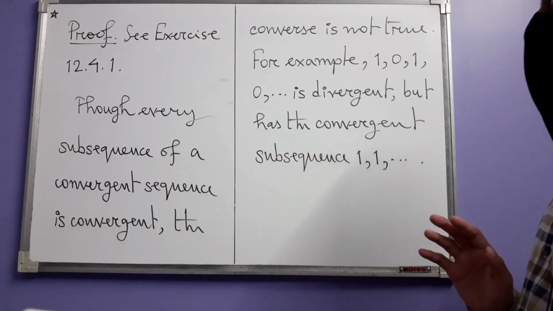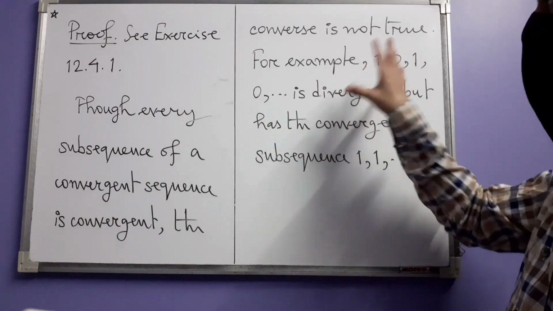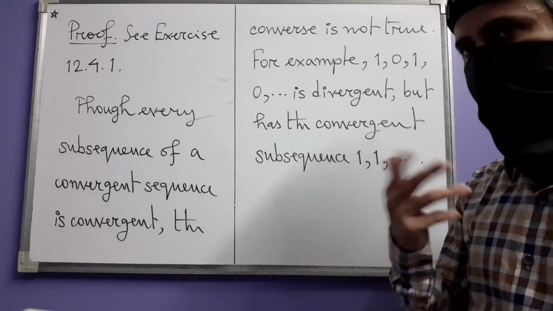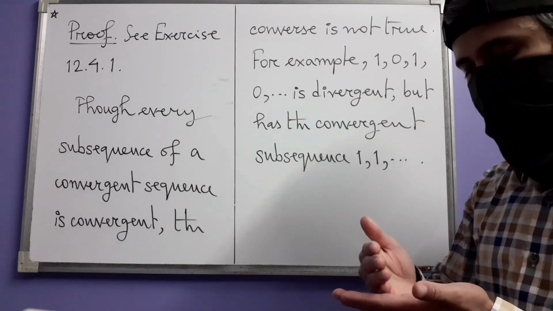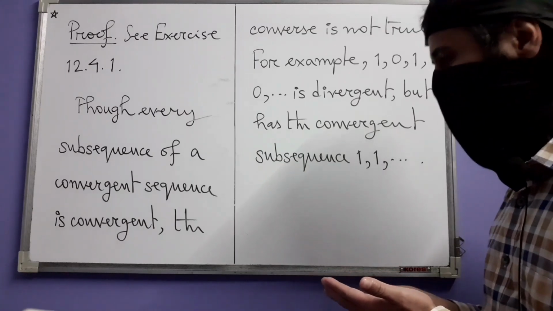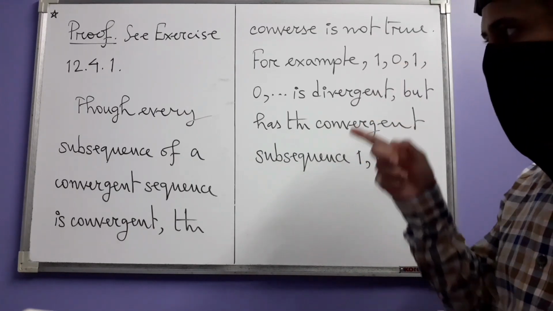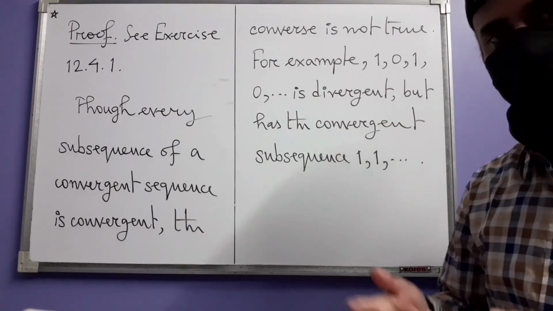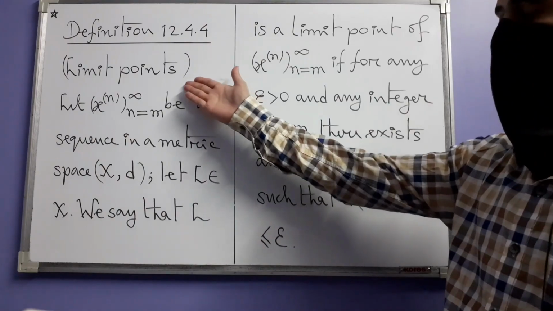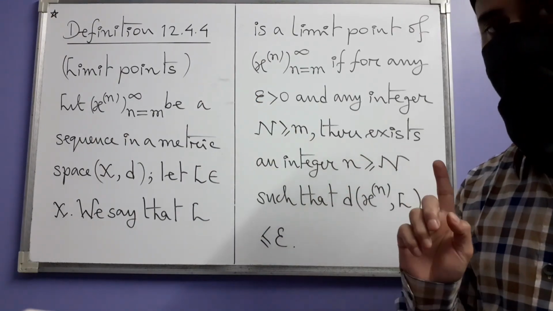But in spite of that, how can we say something about this situation? Say the sequence itself may not be convergent, but it has a subsequence which is convergent. Is there a way of knowing that a sequence will have this property? So the next definition and the subsequent result is about that. And that next thing is the definition of limit points, but limit points of sequences.